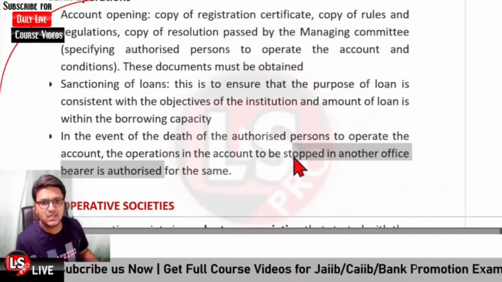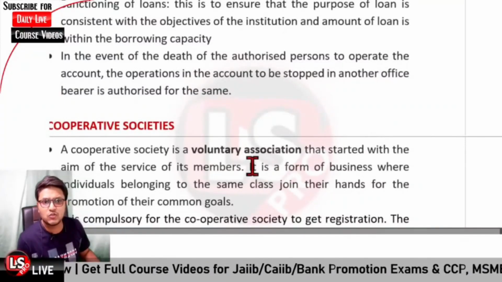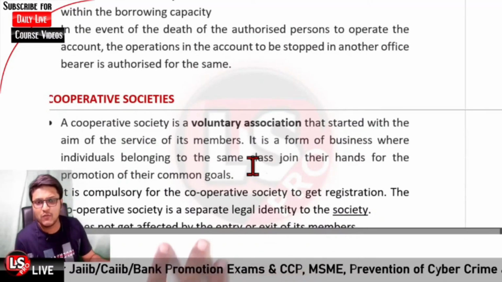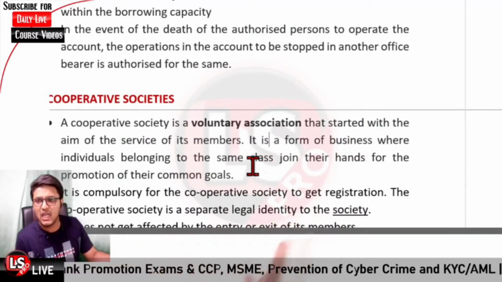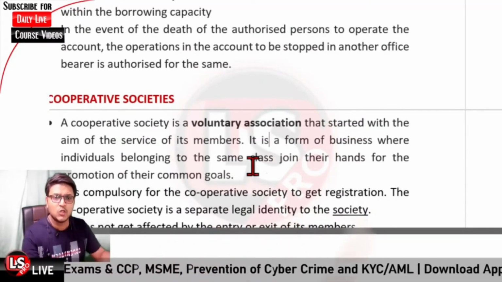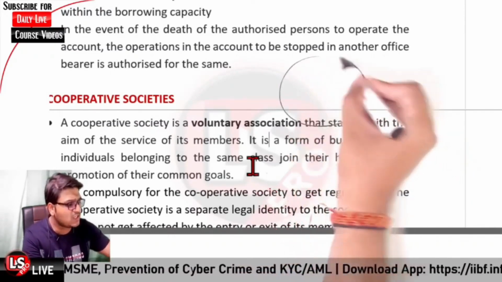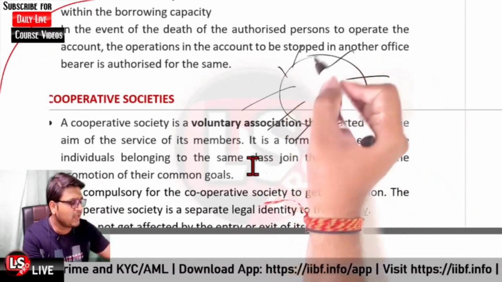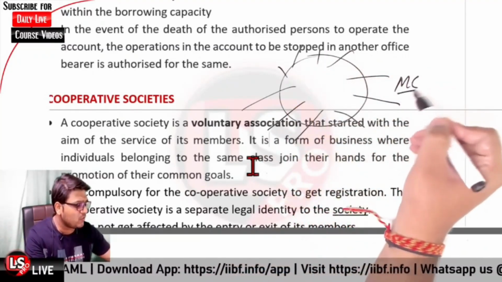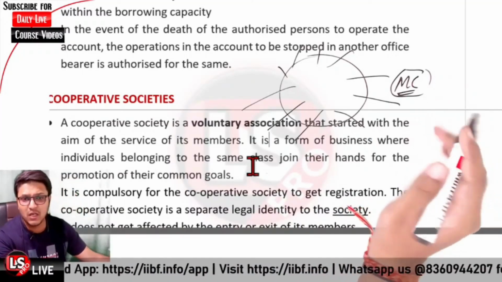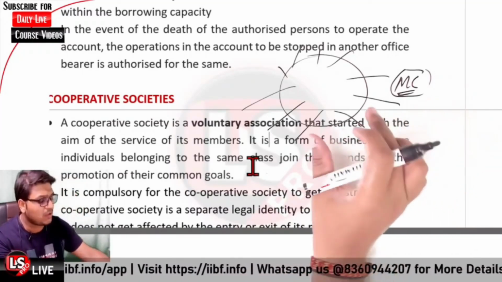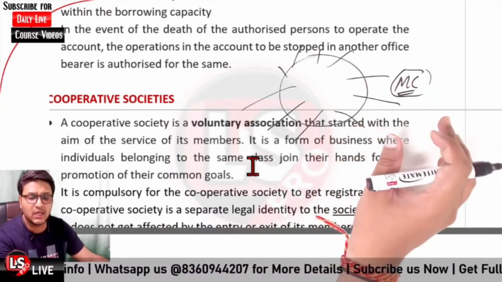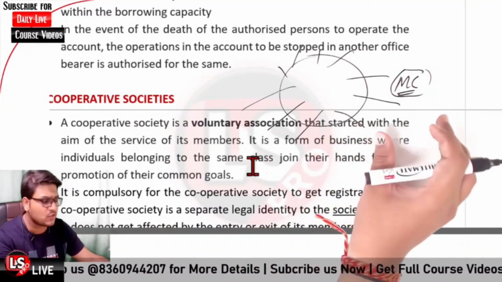Okay, further it is regarding the cooperative societies. Cooperative society is basically a voluntary association which is aiming to provide services to the members. So what is a cooperative society? A society is formed where there is an association of different persons. So one, there would be the managing committee who would be managing the society, and further it would be started with the aim of providing services to the members.